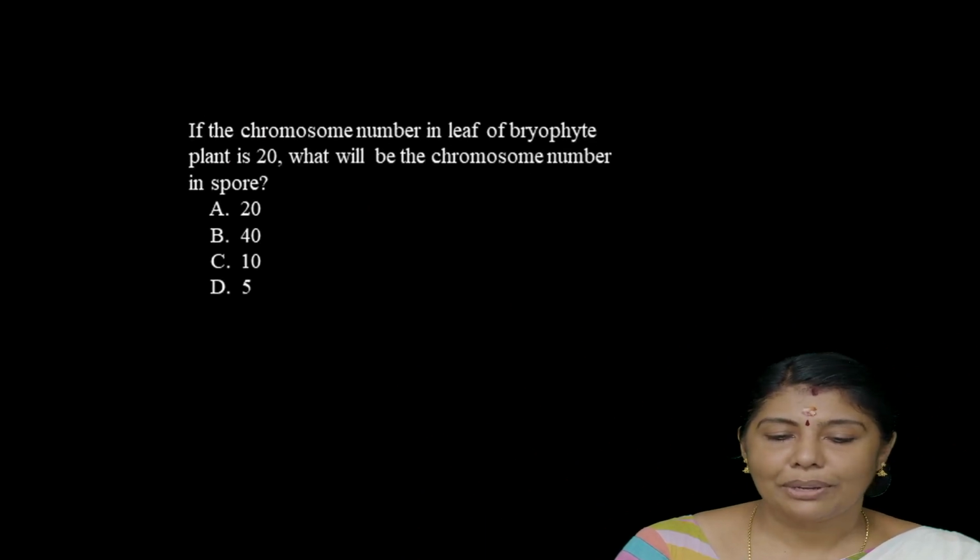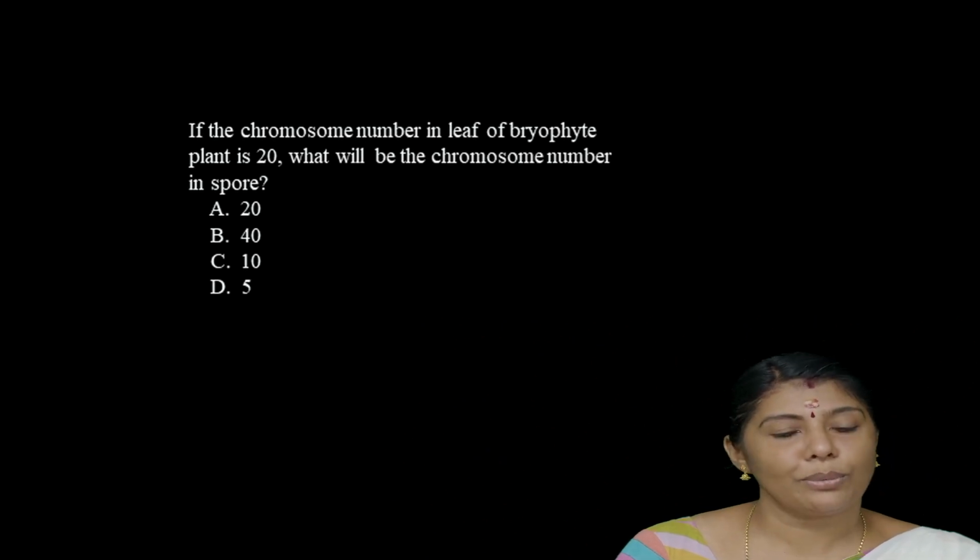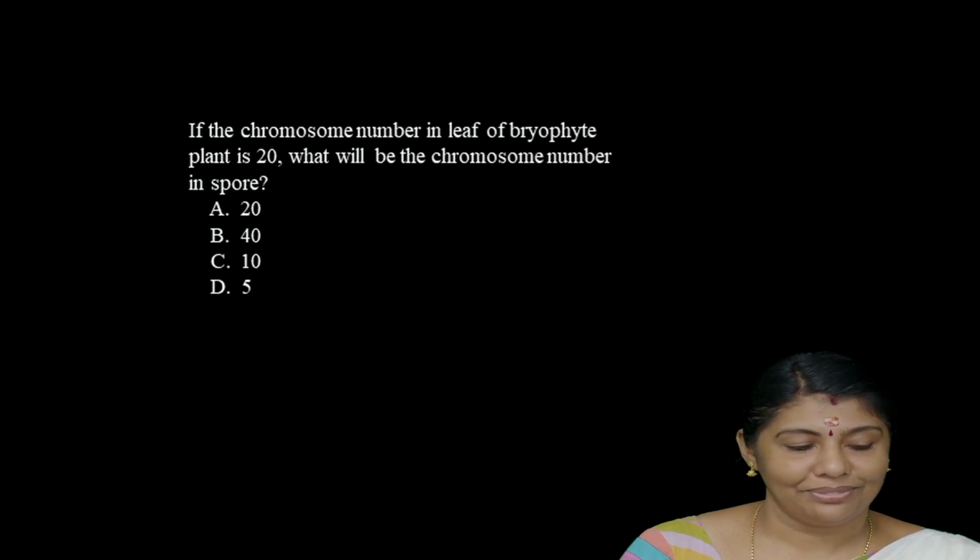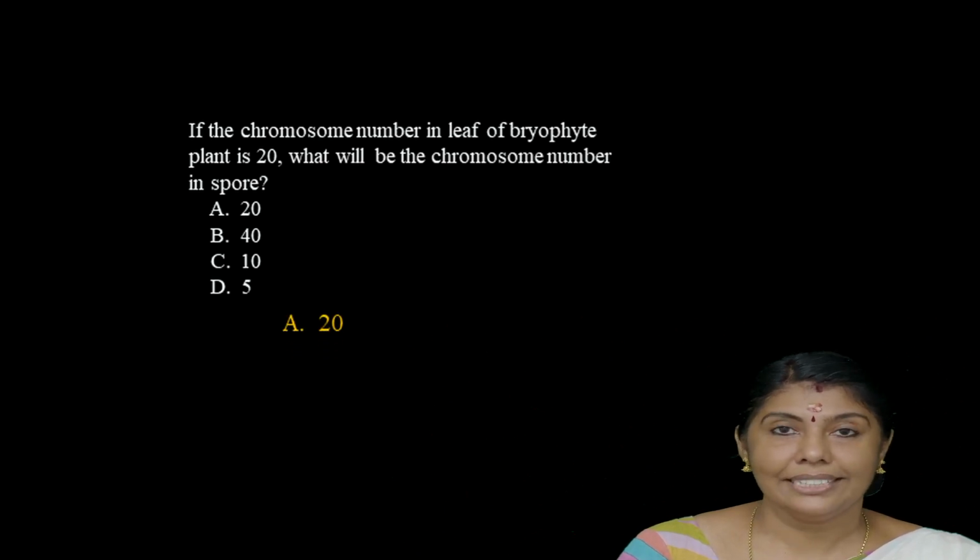If the chromosome number in a leaf of a bryophyte plant is 20, what will be the chromosome number in the spore? A 20, B 40, C 10, D 5. Yes, the answer is A, 20. The gametophyte bears the haploid condition.